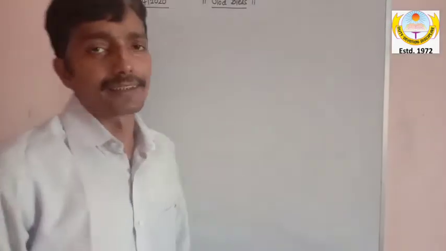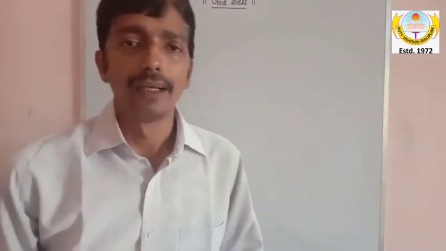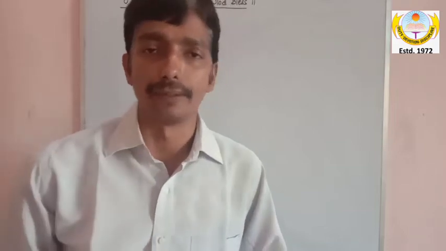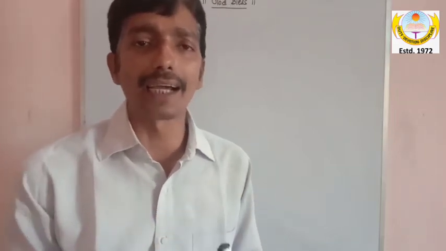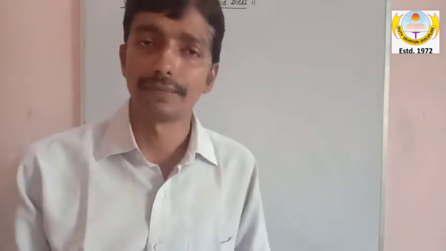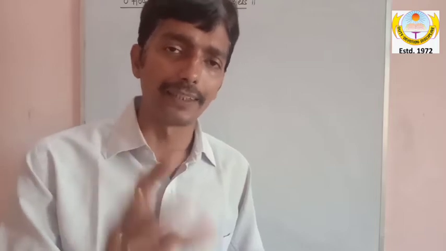As I told you, a physical quantity requires two things to express. One is the unit, which I explained in my last video. Another thing required by a physical quantity is magnitude. Remember this: without magnitude, your physical quantity is incomplete to describe. Any physical quantity, whether it is length, mass, or time, requires two things: a unit and a magnitude to express it completely.